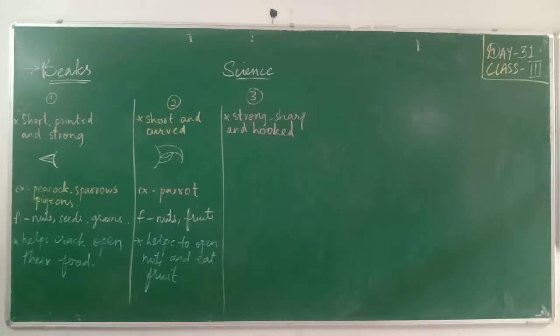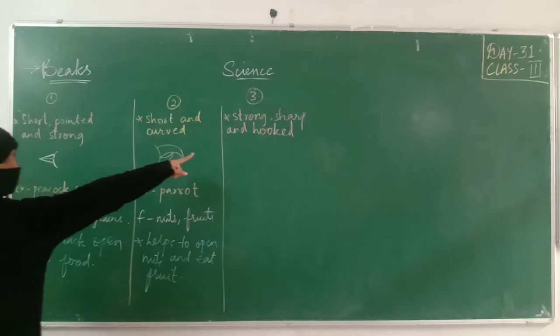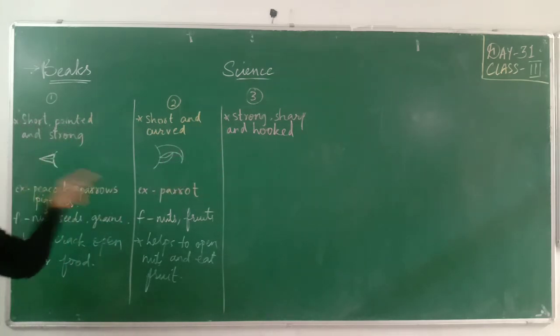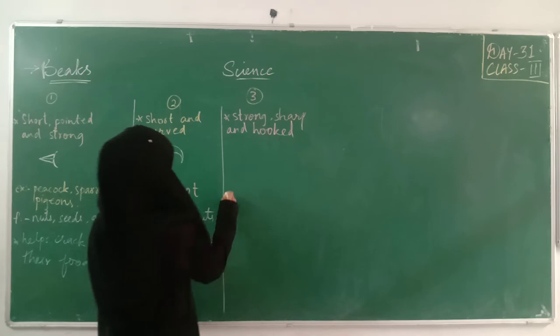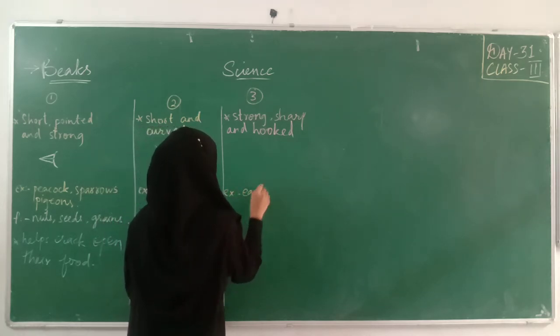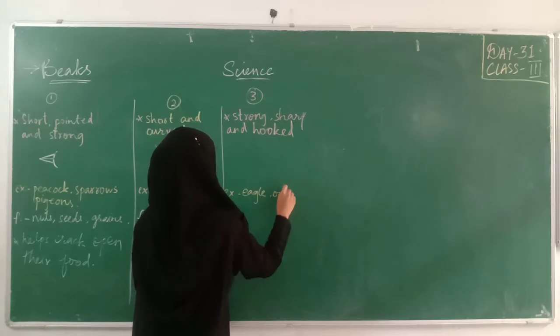First we wrote what kind of bird it is, what kind of beak it is: strong, sharp and hooked beak. Now let's write an example next. Example will be like eagles and owl. What kind of food do they eat?